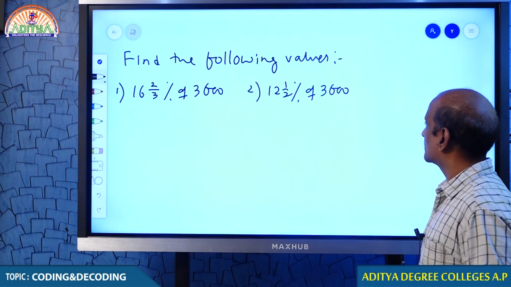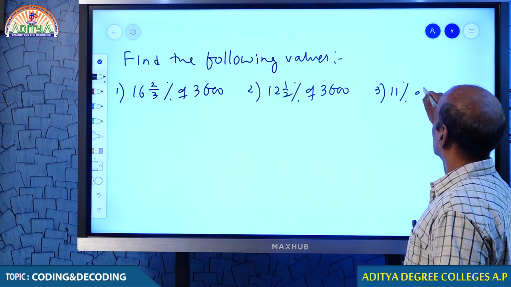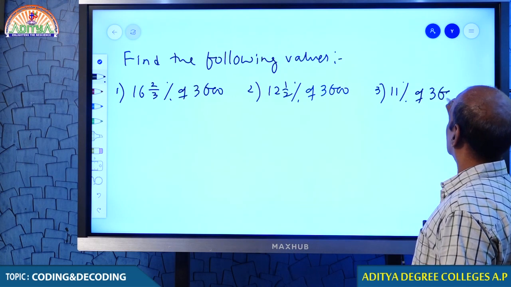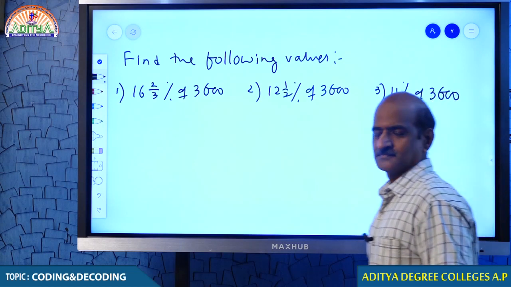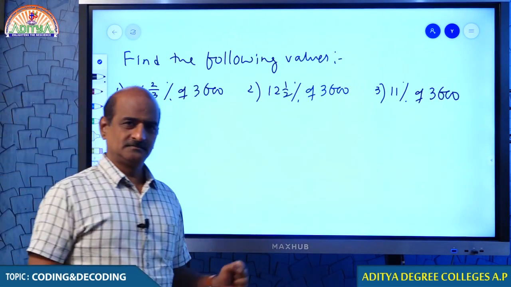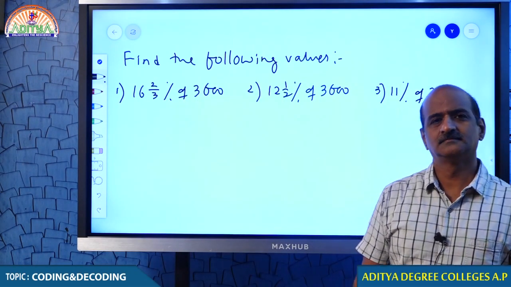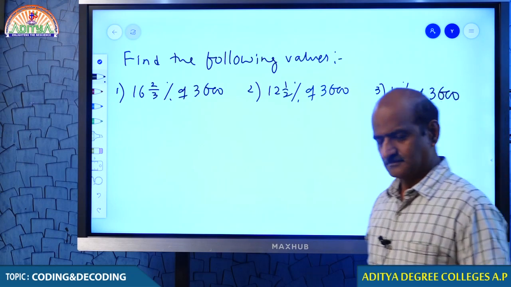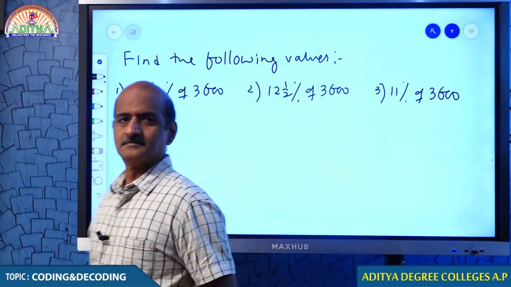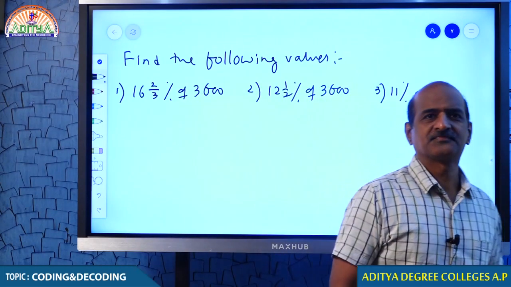Getting it right? Okay. Now question number 3. 11% of 3600. Come on, come on, yes.